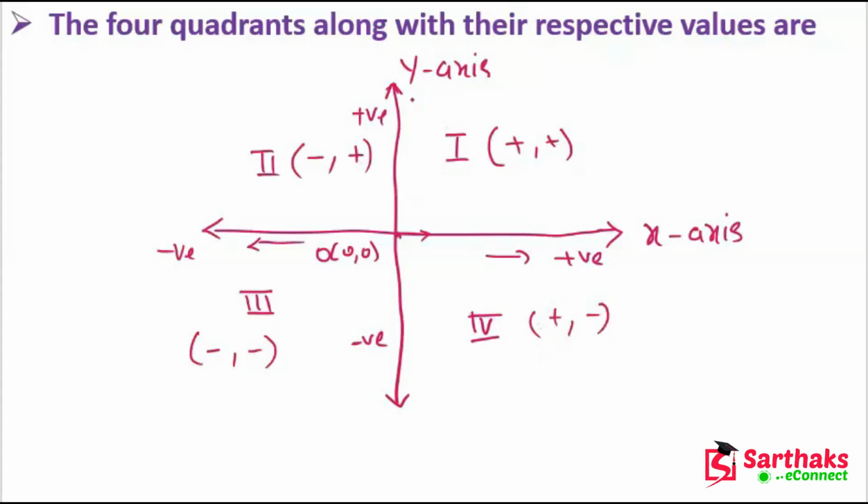So in the first quadrant, x is positive and y is positive. In the second quadrant, x is negative and y is positive. In the third quadrant, both coordinates are negative. And in the fourth quadrant, x is positive and y is negative. I hope you understand this point. These are the values in the respective quadrants. Now let's move on.